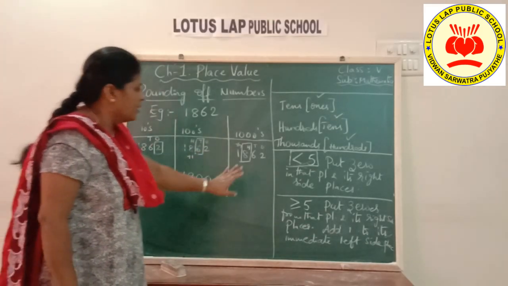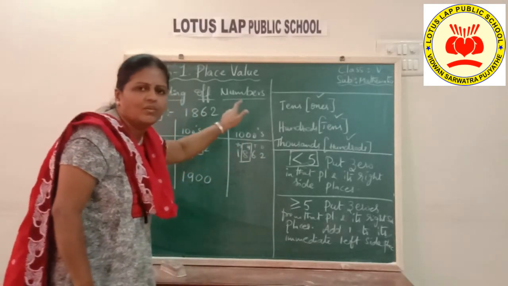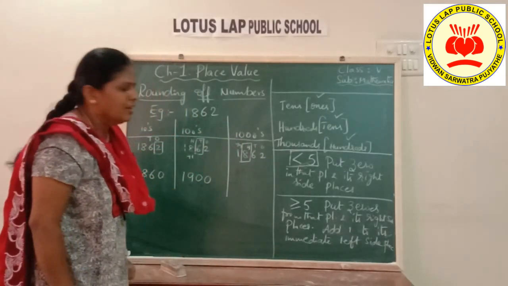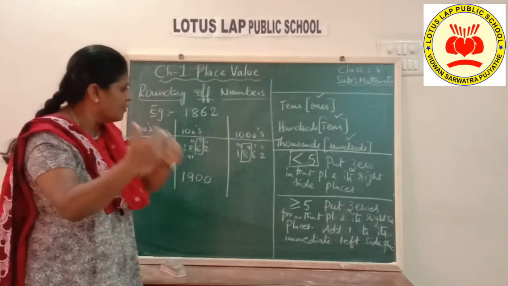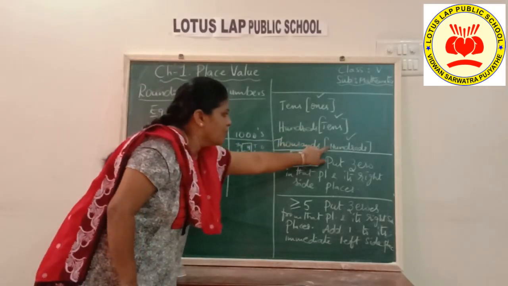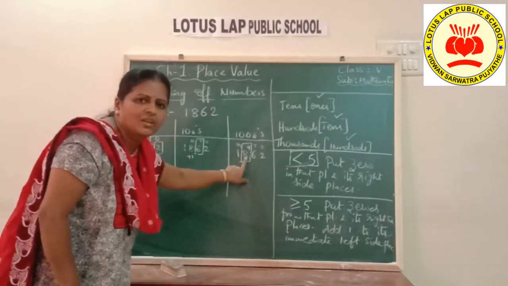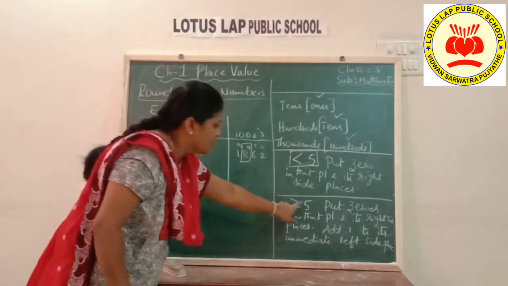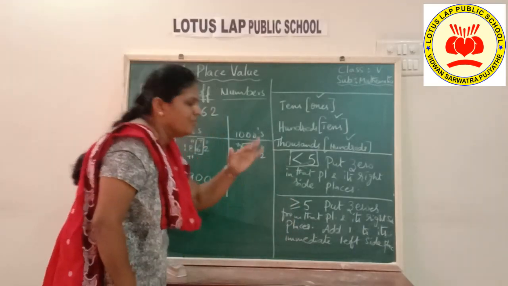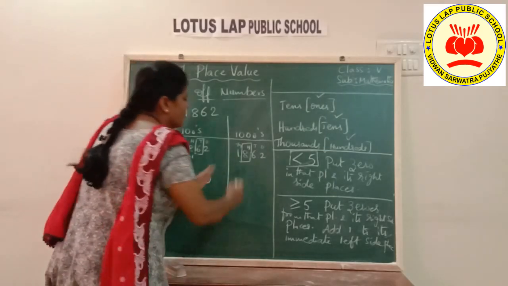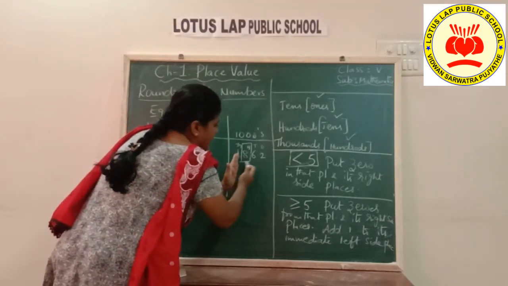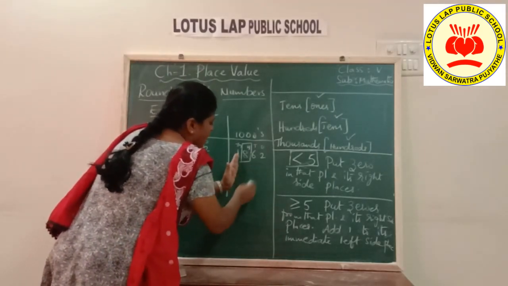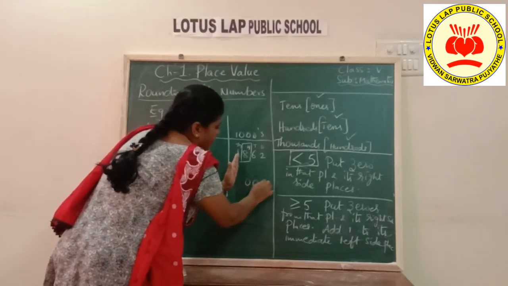Okay, now let us go to thousands. Round it up to thousands, same number. Now when I am rounding up to thousands, before place, hundreds place you need to check. What is the digit in the hundreds place? 8. 8 is more than 5. If it is more than 5, first put zeros from that place and its right side places, that is hundreds, tens and ones.